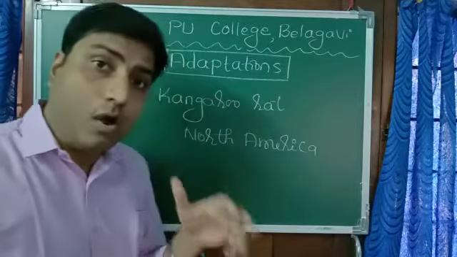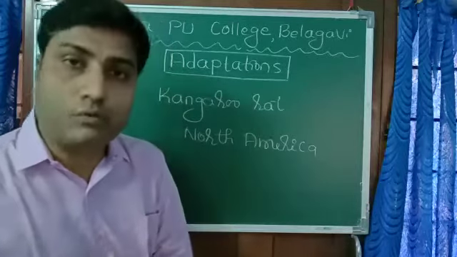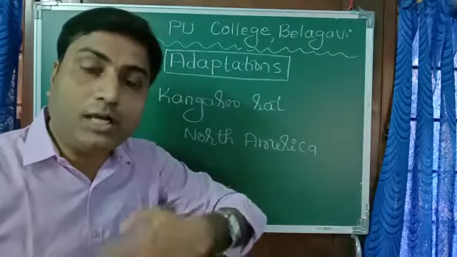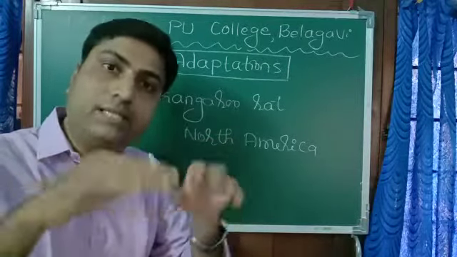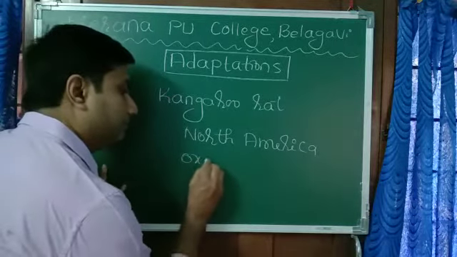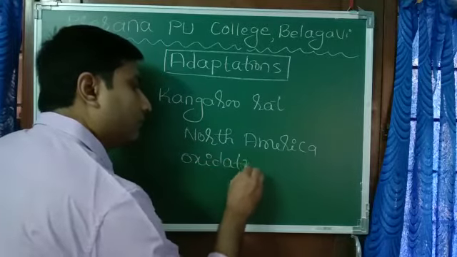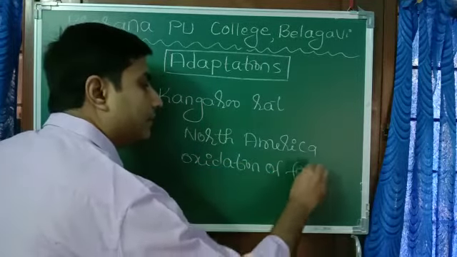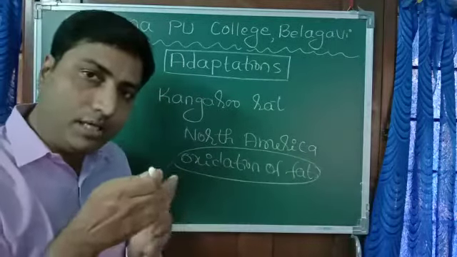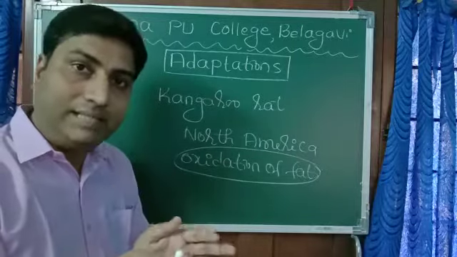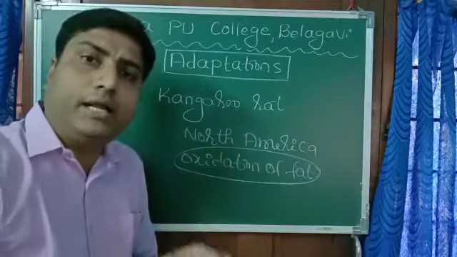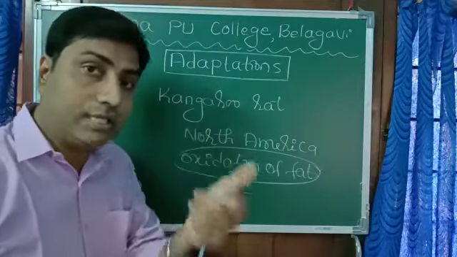Now the question comes, how does an organism survive without water? They do need water, but the water is synthesized or produced in their body by a chemical reaction, that is, oxidation of fats. During oxidation of fat, water comes out as a byproduct, and that helps to meet the demand of water in their body, so they need not drink water. This is one physiological adaptation.